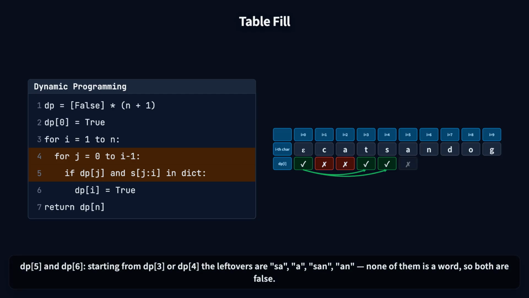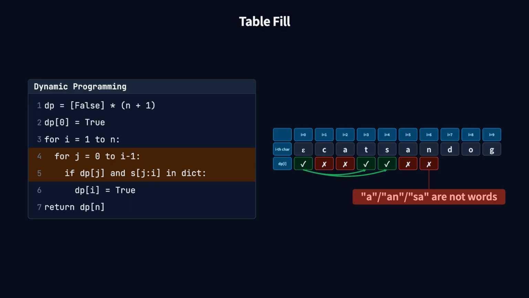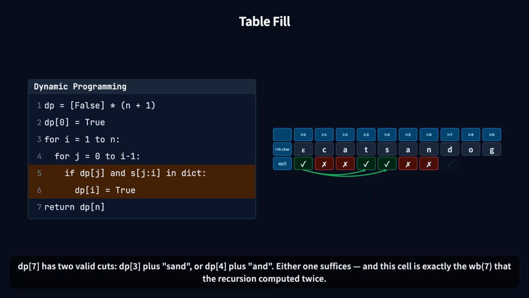For dp[5] and dp[6], starting from dp[3] or dp[4], the leftovers are sa, san, an, and a. None of them is a word, so both are false. dp[7] has two valid cuts: dp[3] plus sand, or dp[4] plus and. Either one suffices, and this cell is exactly the wb(7) that the recursion computed twice.